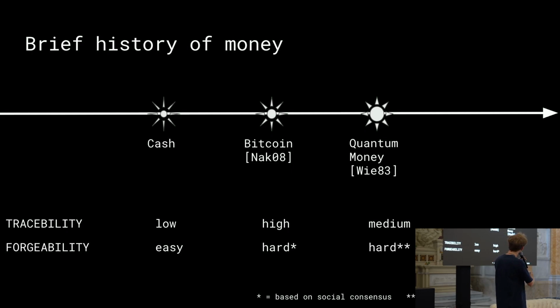And lastly, we have the hardness of cloning quantum money, which is still hard, the same as Bitcoin, but it's a different source of hardness. In this case, the source of hardness is physics. And we are gonna now see what this means. But in general, it's more preferable to have some hardness based on a physical principle than on some social consensus.